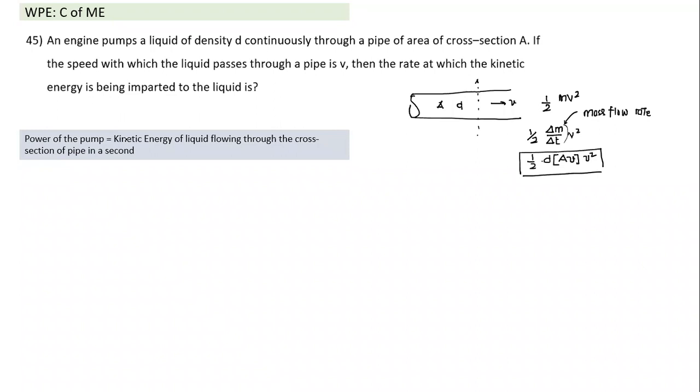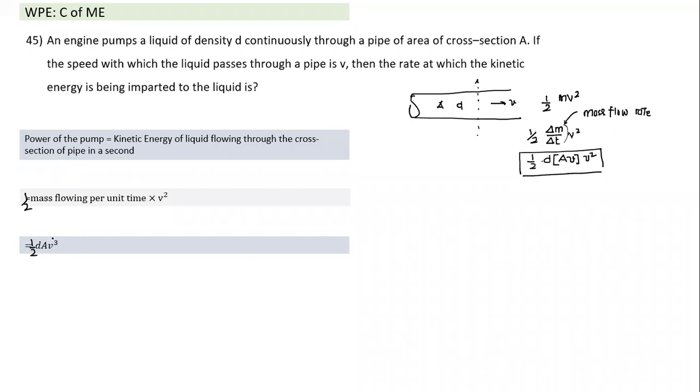So the power of the pump is equal to the kinetic energy of liquid flowing through the cross section of the pipe in a second. We are assuming it is not lifting from a deep level. Otherwise, you have to add that energy also. And what is the energy which is passing through? 1/2 into mass flowing per unit time into velocity squared, which will be equal to mass flow rate. I missed the term 1/2. This is the kinetic energy which is flowing through. And what we notice here is that it comes as V cubed, not V squared. There was a question in JEE Advanced in the past on very similar terms. The only thing that happened is the wording of the question was slightly changed.